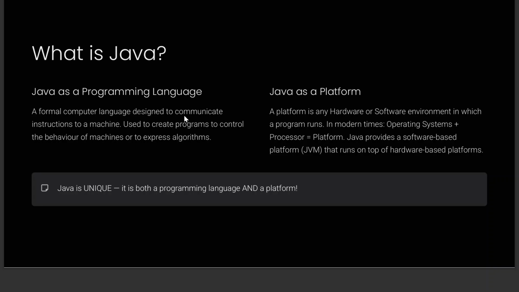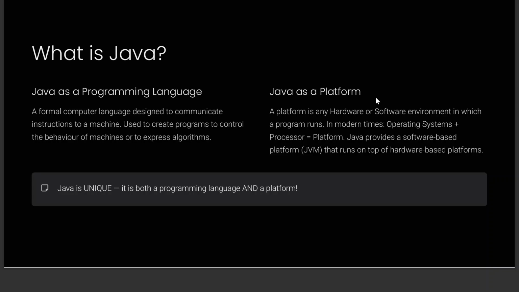Okay, and now what is Java? So now Java is a programming language. Okay, so a formal computer language which is designed to communicate your instructions to a machine. Okay, like we discussed already, it's a high level programming language, so it is very easy for humans to write code in Java.